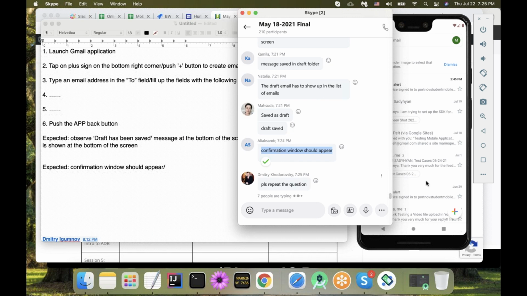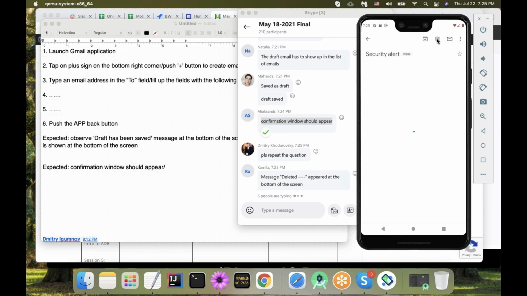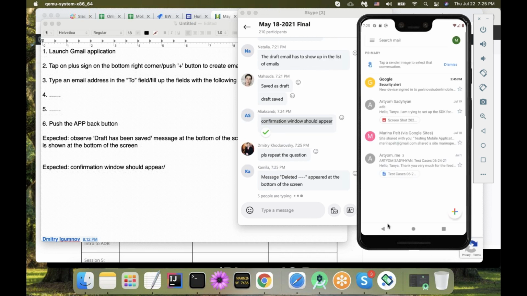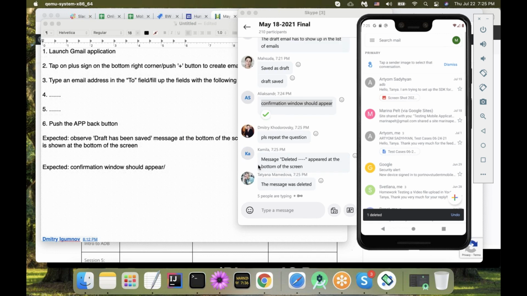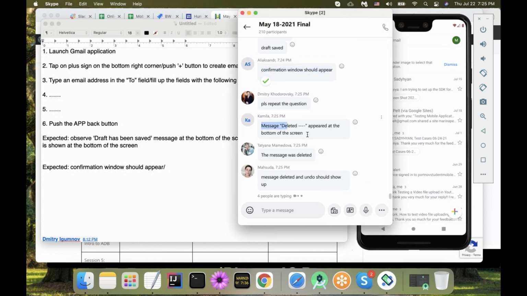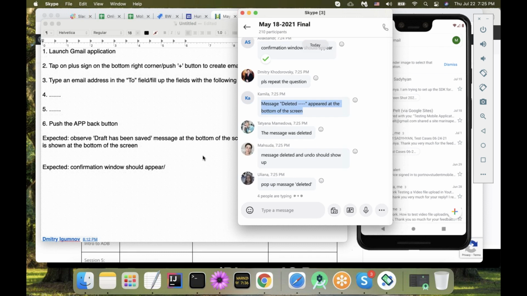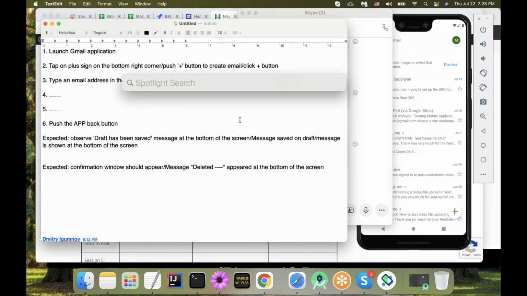The question is, when I delete, I also see a message at the bottom of the screen. This is my expected result. Help me to define expected result. We're not going to write steps. Delete appears at the bottom of the screen. Okay. All right. Pop-up message deleted. Sounds good. All right, so I'm going to stop now.